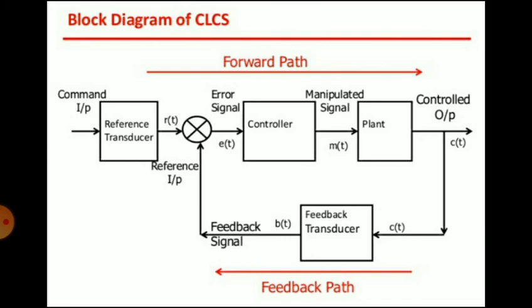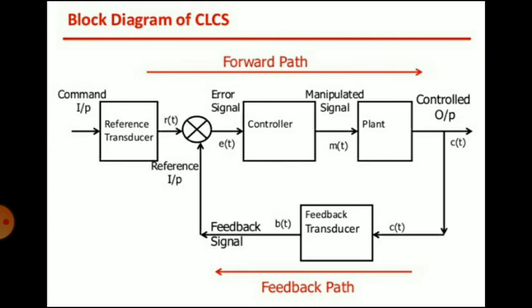You can see in a block diagram, there is a command input that is given to the reference transducer. Then there is a reference input, the output of the transducer, that is given to the controller. There is an error signal, manipulated signal, control output.